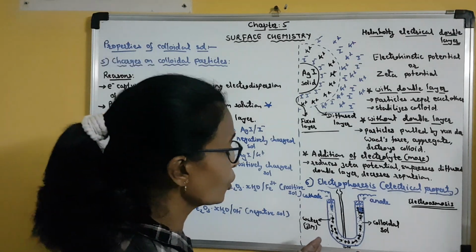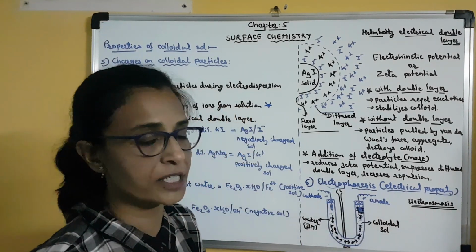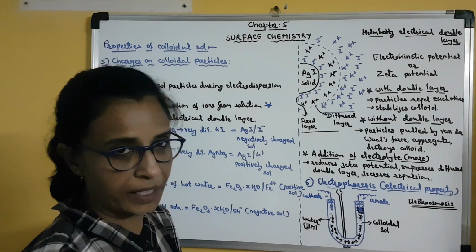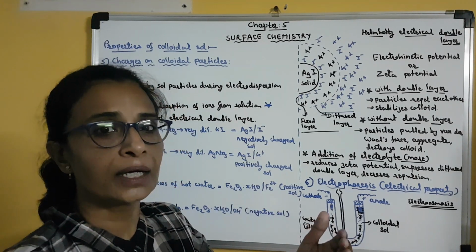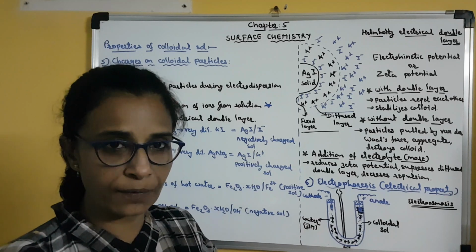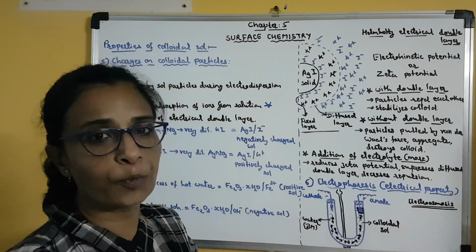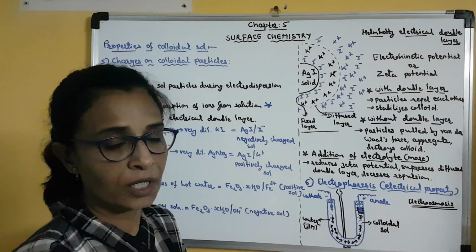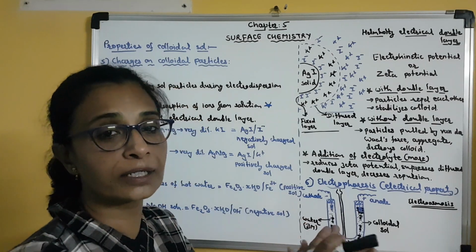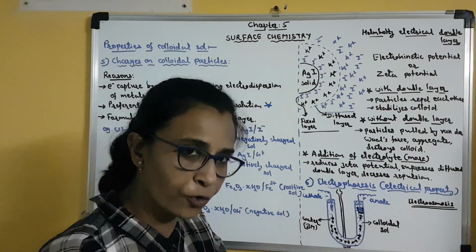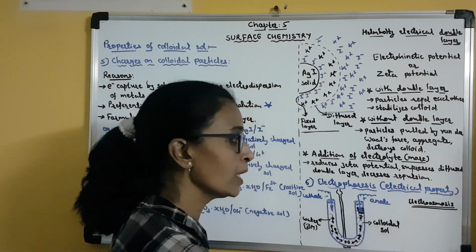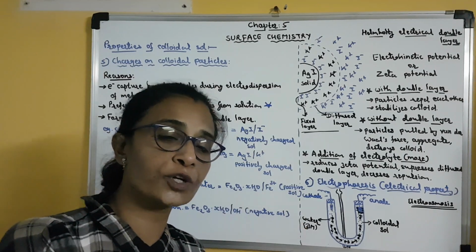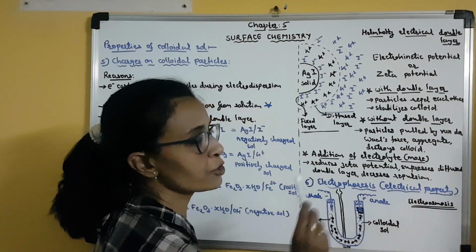Is that clear? So now what is electrophoresis? It is the phenomenon in which the colloidal particles move towards the electrodes, either positive or negative, when an electrical potential or electrical voltage is applied across the electrodes. Clear? So the movement of colloidal particles towards electrodes is called electrophoresis, and the movement of the particles of dispersion medium when electrophoresis is prevented is known as electroosmosis.